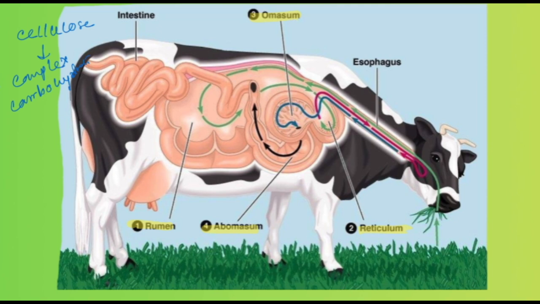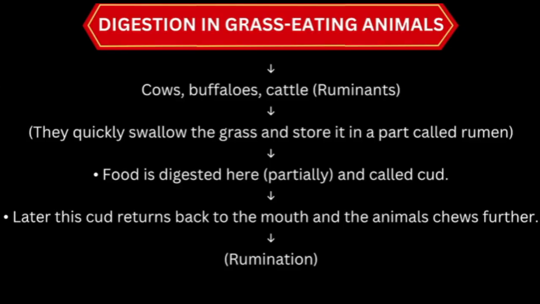Okay. So what happens? First of all, they quickly swallow the grass and store it in the part called rumen. Okay, rumen is the first part of their stomach. So inside the rumen, they just quickly store the grasses, and they partially digest that particular food and soften the food, which is termed as curd. So curd is nothing but softly partially digested food, right?